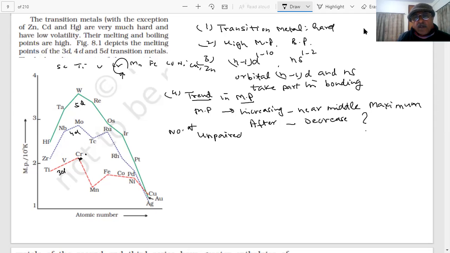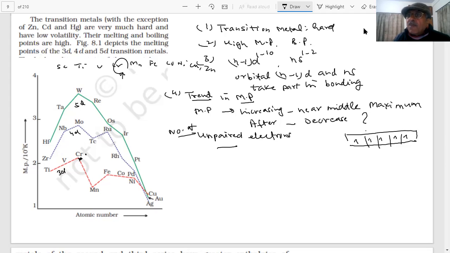You know you have d orbitals. Maximum unpaired electrons: 1, 2, 3, 4, 5. After that, what will happen? Pairing will start. This is my d5.